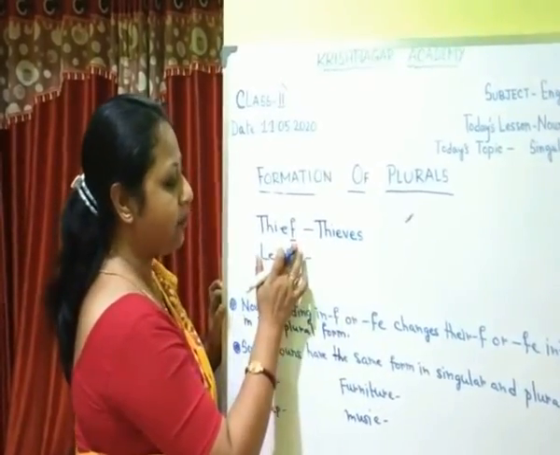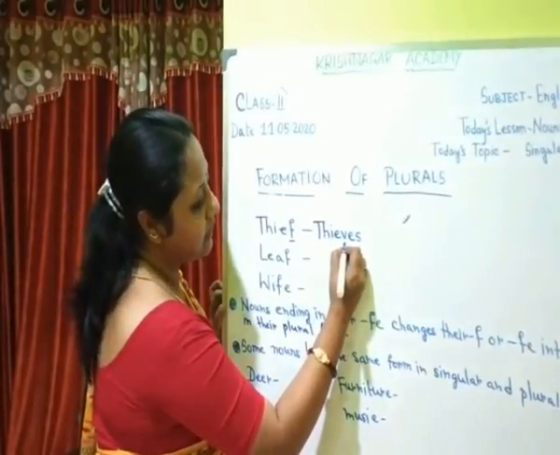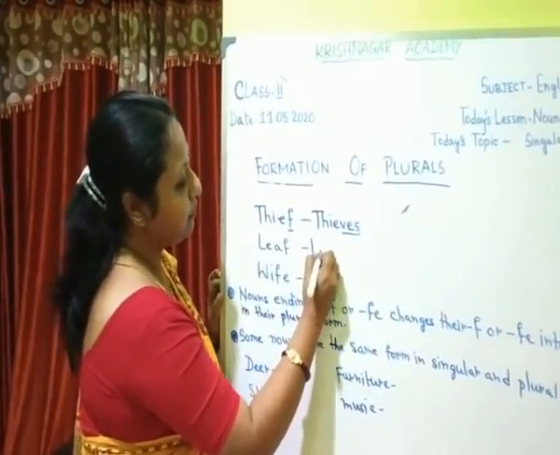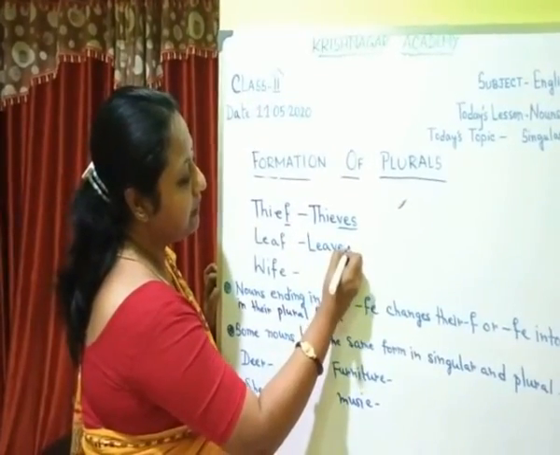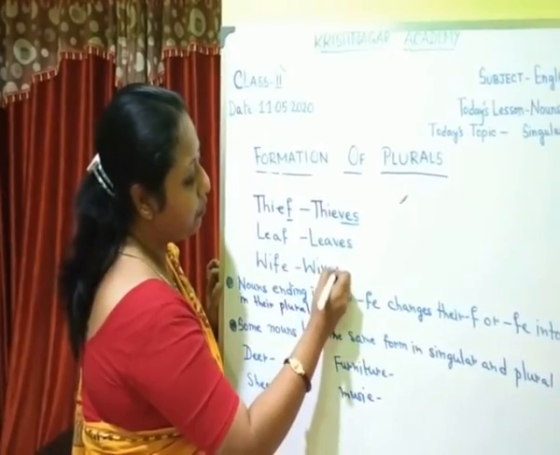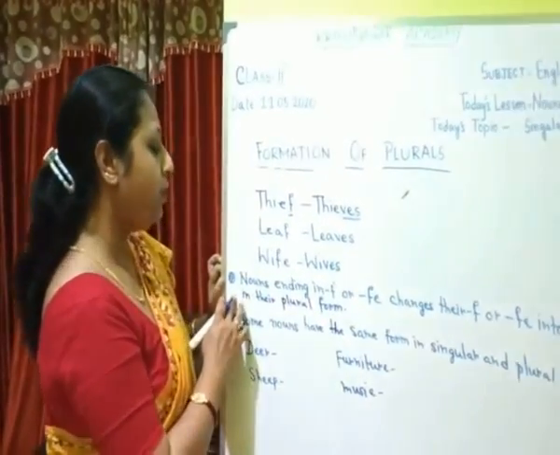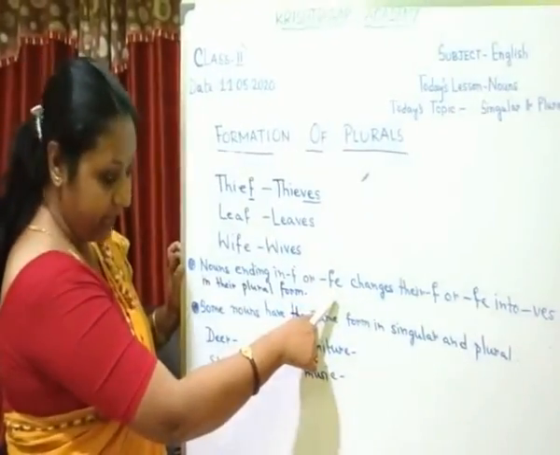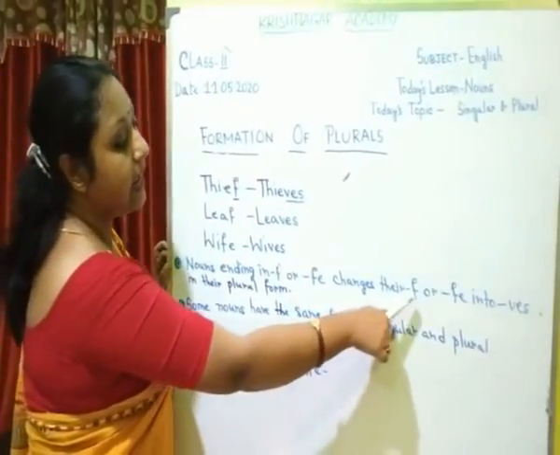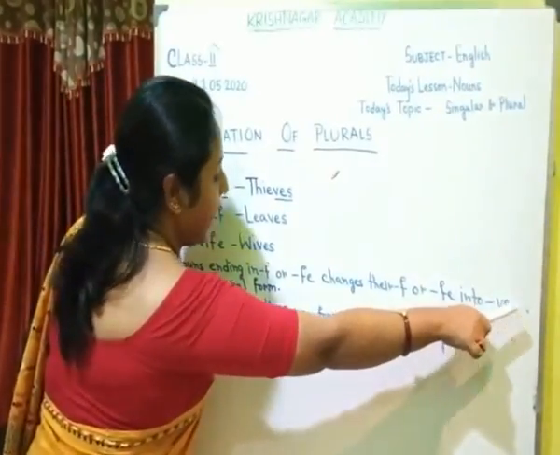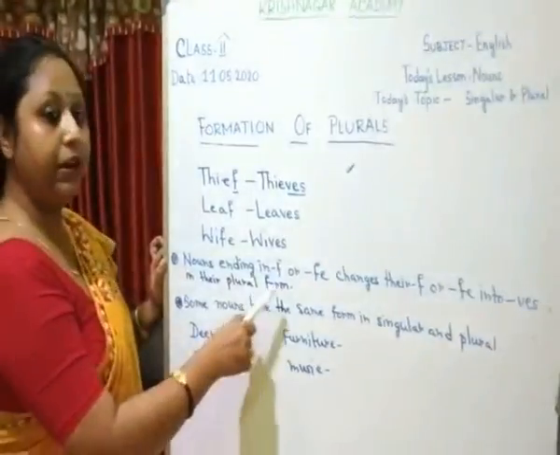In place of F, we are here changing it and making it VES. Leaf will become leaves. Wife will become wives. So, nouns ending in F or FE change their F or FE into VES in their plural form.